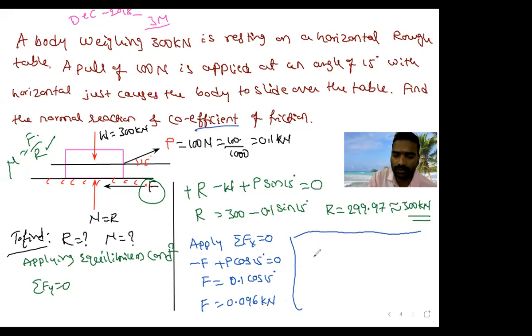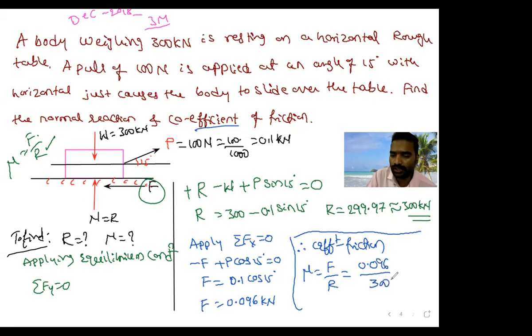Okay, so I want coefficient of friction. Therefore, coefficient of friction mu is equal to F upon normal reaction R. F is equal to 0.096 divided by R is equal to 300 kilonewton.